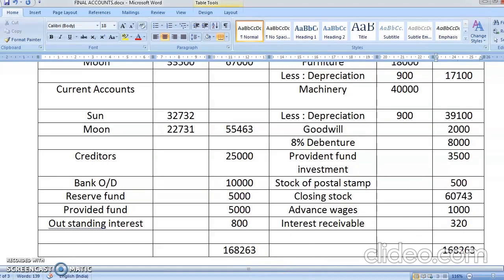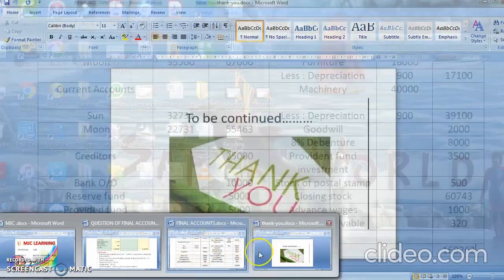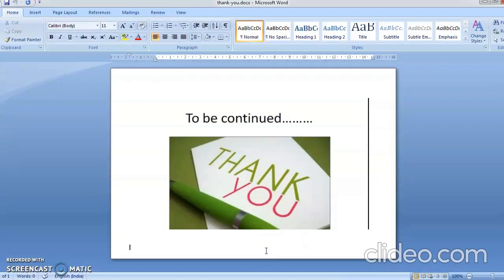Okay, students, in this way I have completed question number 9 also. Now remember, students, in the examination you have to solve only the thing which is asked by the board.